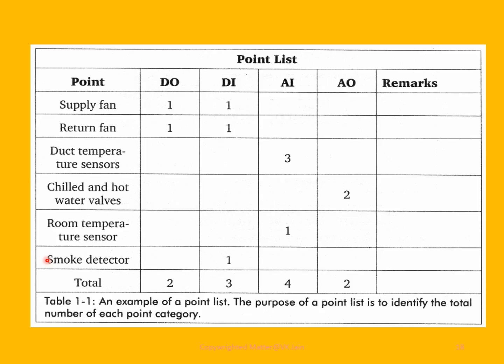In case of smoke detector, we have one digital input point. Thus, this table has got in total two digital output, three digital input, four analog input, and two analog output.